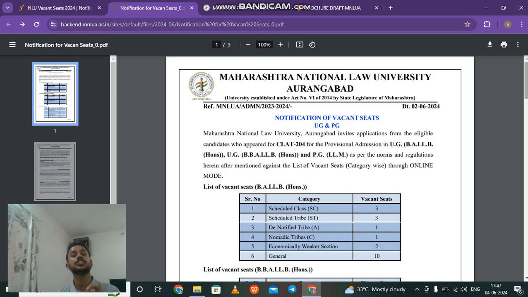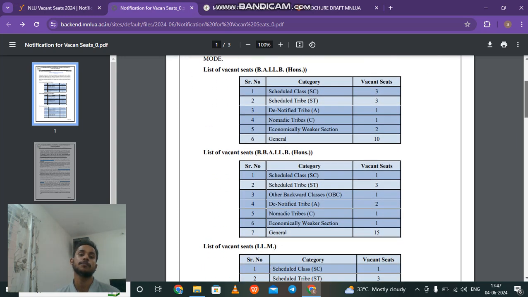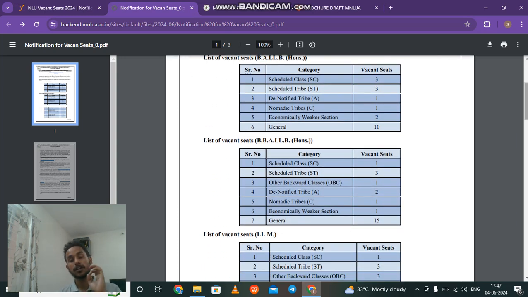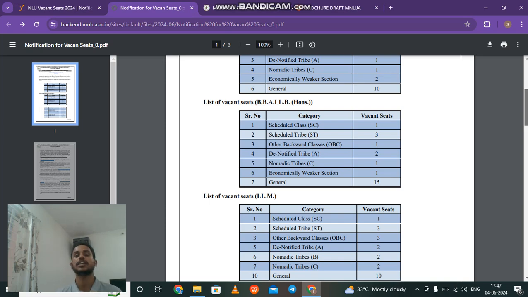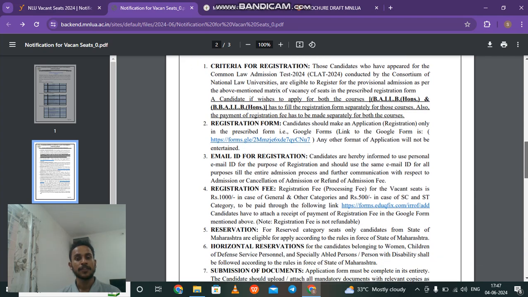Remember, the reservation available for SC, ST, OBC or any reservation here is only for those who have domicile in Maharashtra. Aspirants from other states will be treated as general category students only. Although you have SC ST reservation at the central level, you will still be treated as a general category student only. That's one thing.